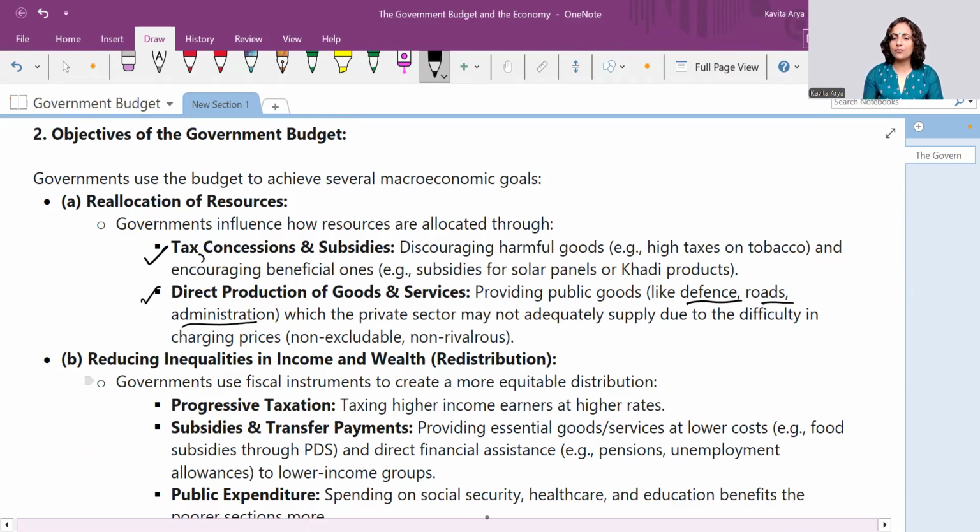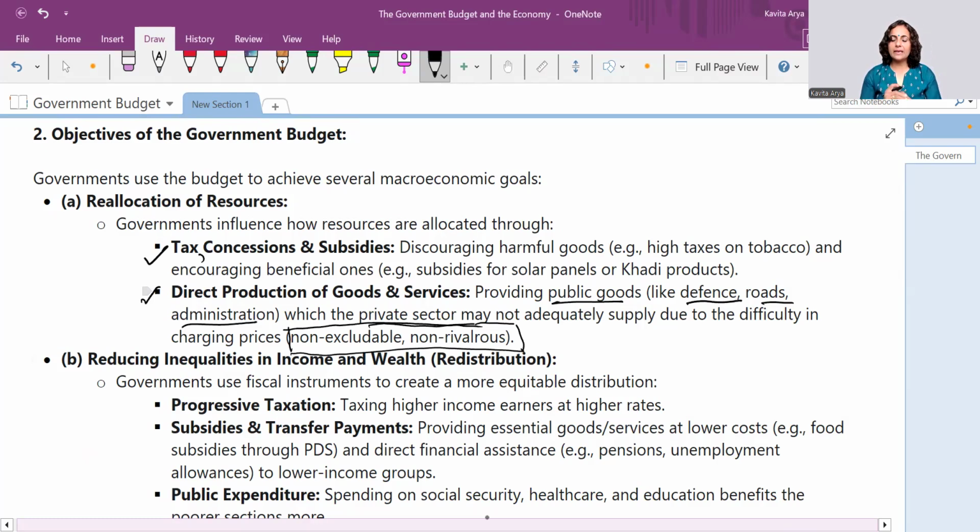Direct production of what? The public goods, which the private sector is not really interested in. There are two very important keywords given here, non-excludable and non-rivalrous. These are the features of public goods. Let me take them one by one.